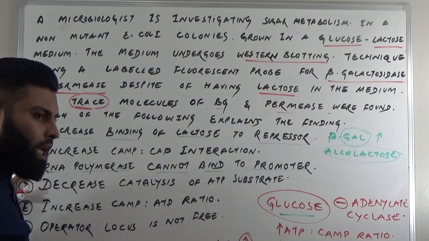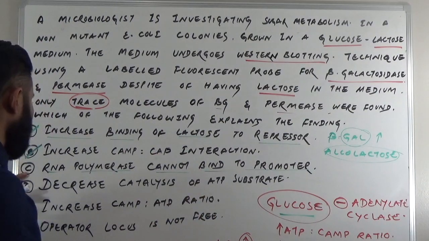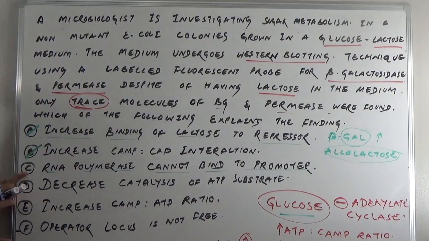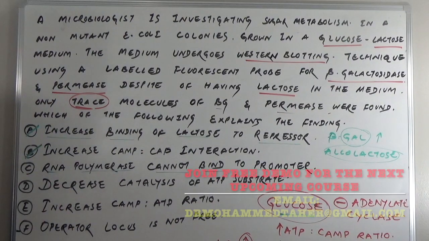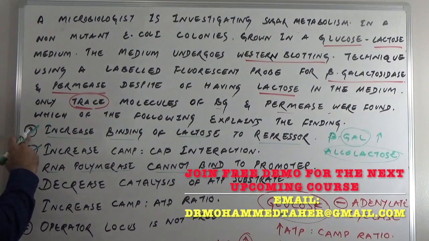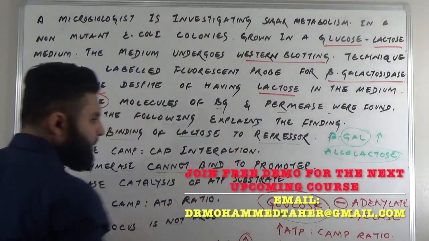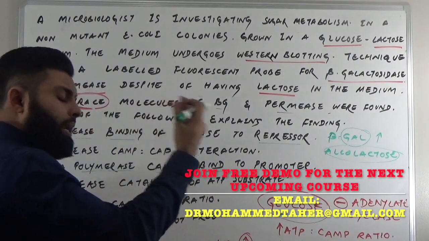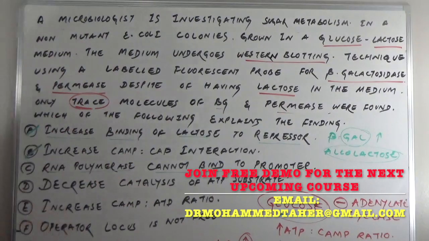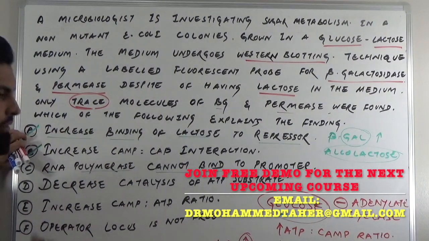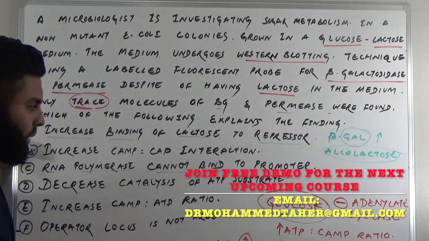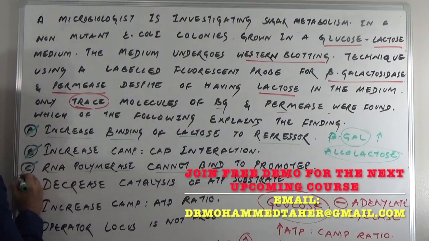You are not having enough cyclic AMP. You are not having ATP to cyclic AMP conversion. So this doesn't explain. This is just like explaining indirectly option A, because in option A also there is an increased binding of lactose to the repressor. Even if lactose binds to the repressor and let's say the repressor detaches, if RNA polymerase is coming and binding to the promoter, there is no positive regulation and further gene expression because there is no CAMP-CAP interaction. This again is ruled out.